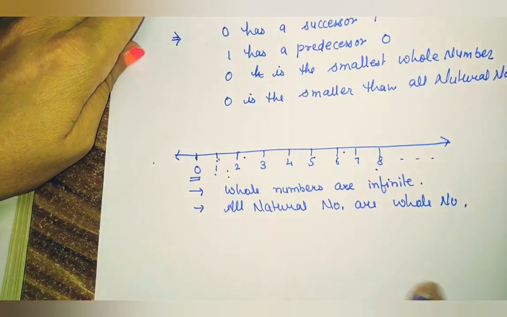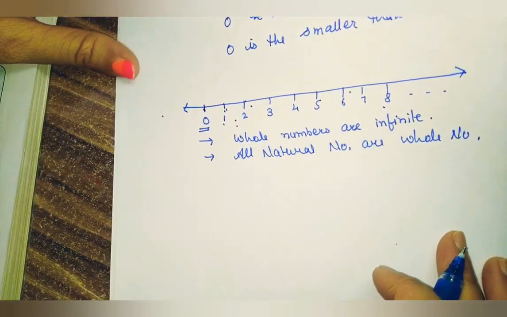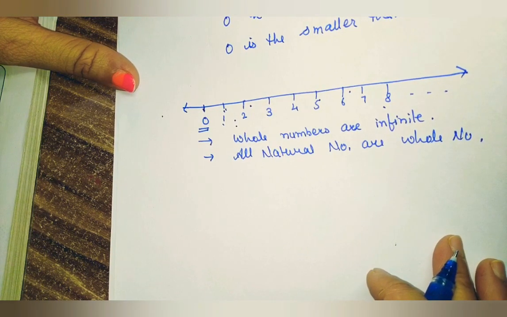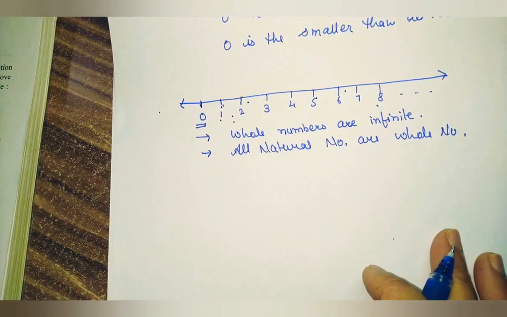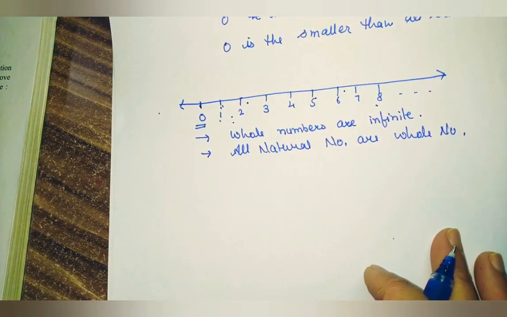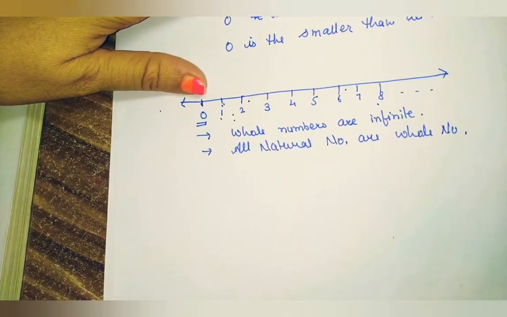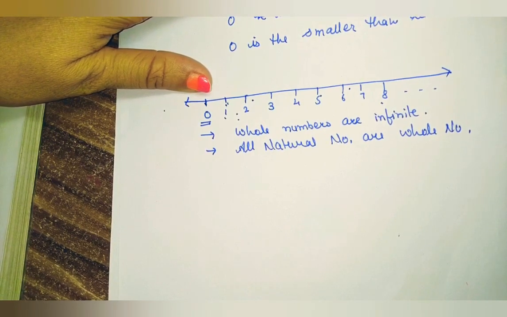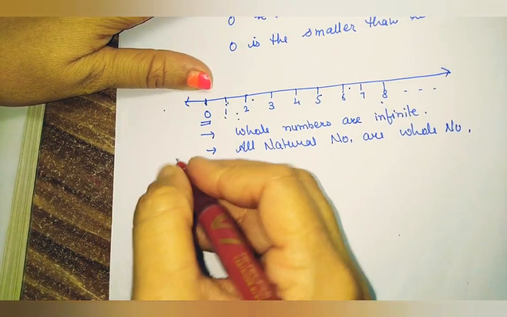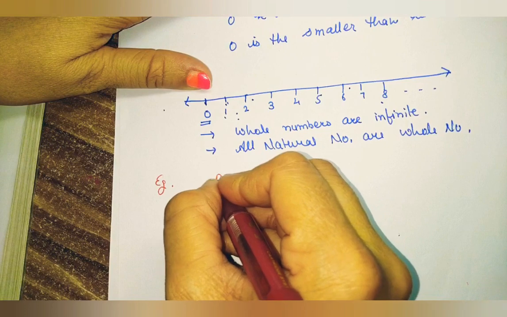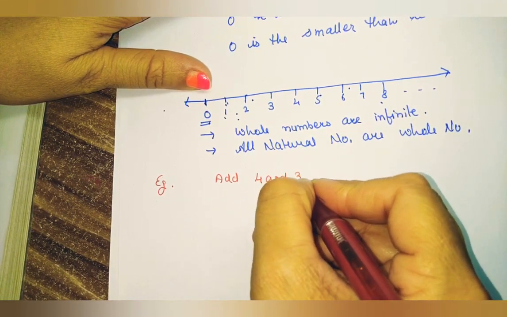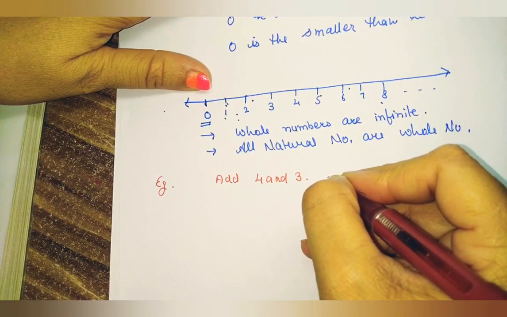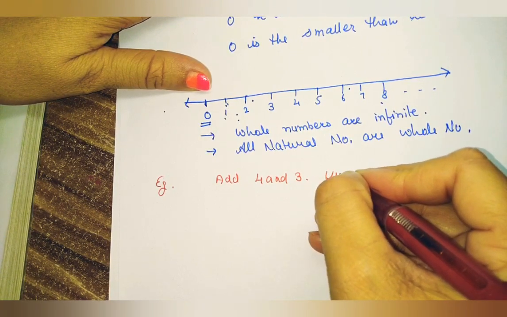Okay students, now we are going to discuss how to represent operations like addition and subtraction on a number line. Here we have to show, for example, add 4 and 3 using a number line.